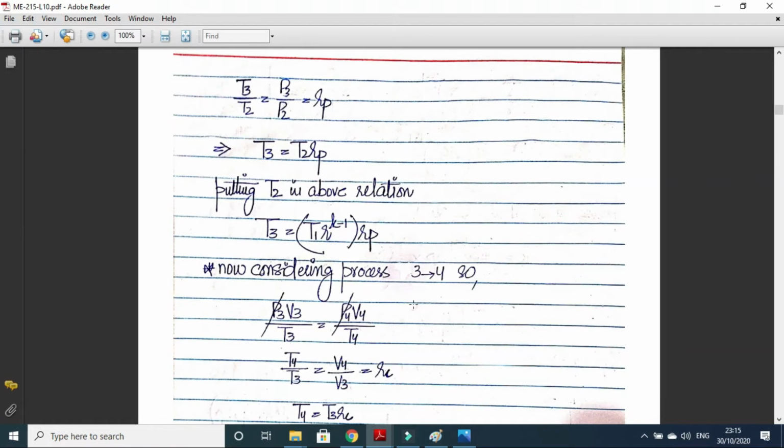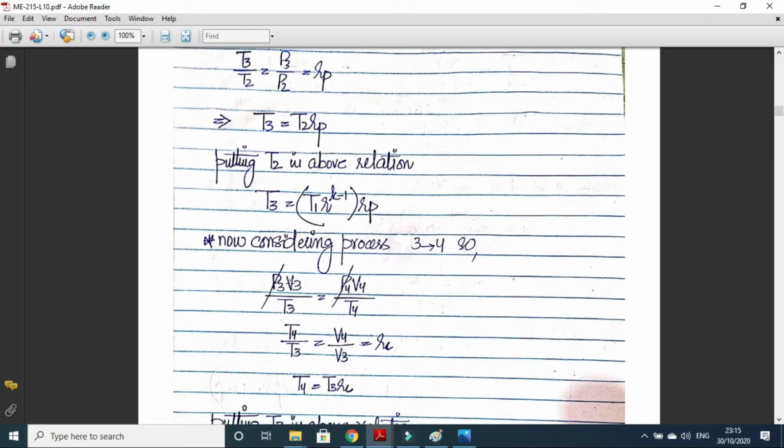Now let's consider process 3 to 4, which is constant pressure heat addition. We can apply the ideal gas relation, P3 V3 upon T3 is equal to P4 V4 upon T4. P3 and P4 will be cancelled out because pressure is constant. T4 upon T3 will be equal to V4 upon V3, where V4 is the volume after constant pressure heat addition and V3 is the volume before constant pressure heat addition.